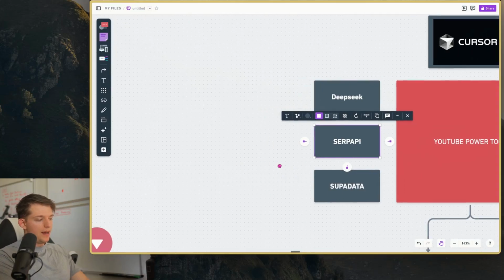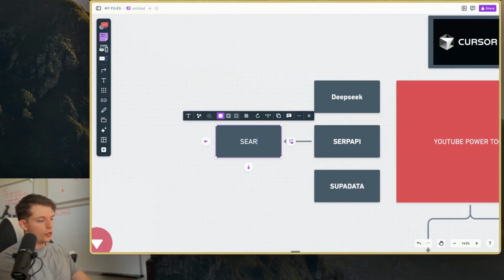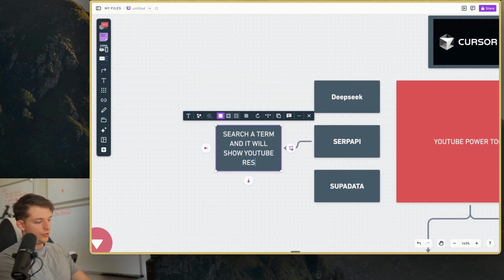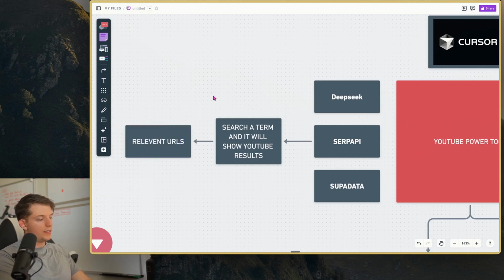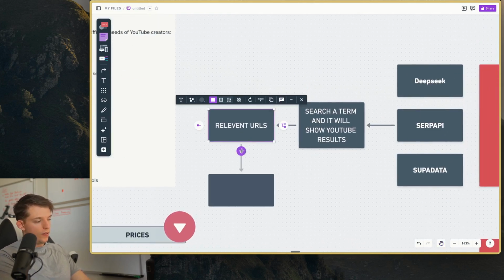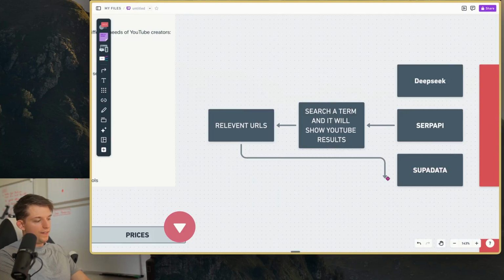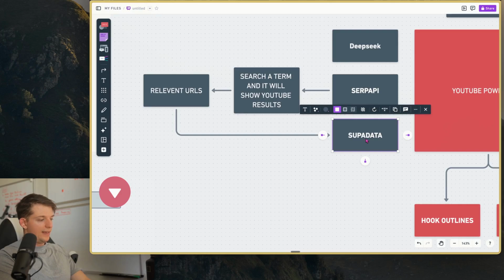The SerpAPI is going to allow us to search a term and it will show YouTube results. And what we want out of this is relevant URLs, right? These are relevant YouTube links. We're then going to use those links and feed them into SupaData. SupaData takes a link, right?